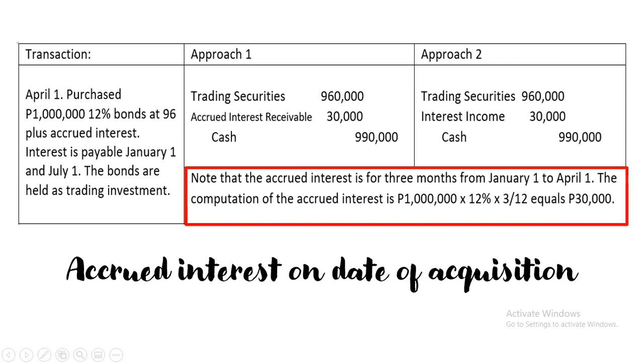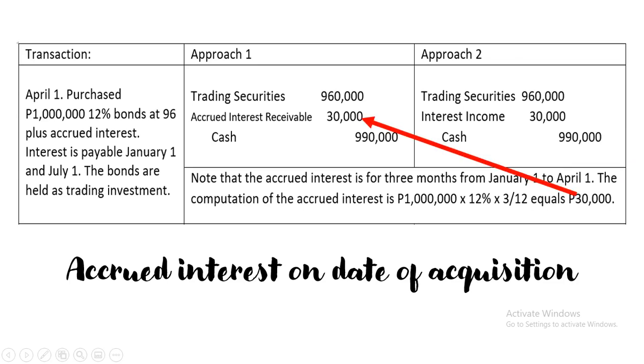So January, February, March. So 3 months. The computation of the accrued interest is therefore 1 million, the face amount of the bonds, multiplied by 12%. So, saan galing yung 12%? Ito, the nominal rate. Multiplied by 3 over 12. So, 3 months over 12 months. So, that is 30,000. So, that's why we debit here under the first approach as accrued interest receivable with 30,000 amount.